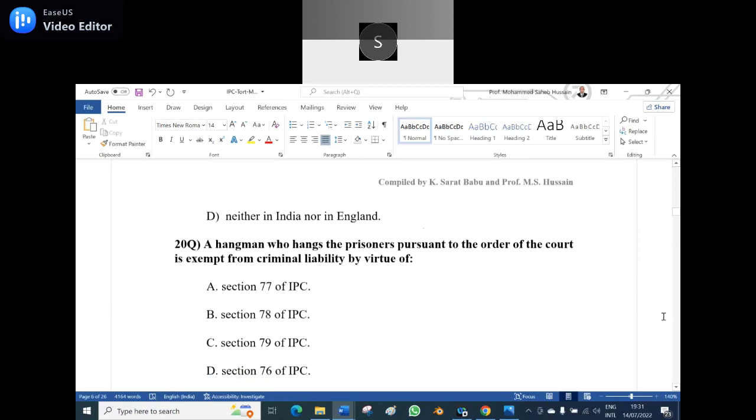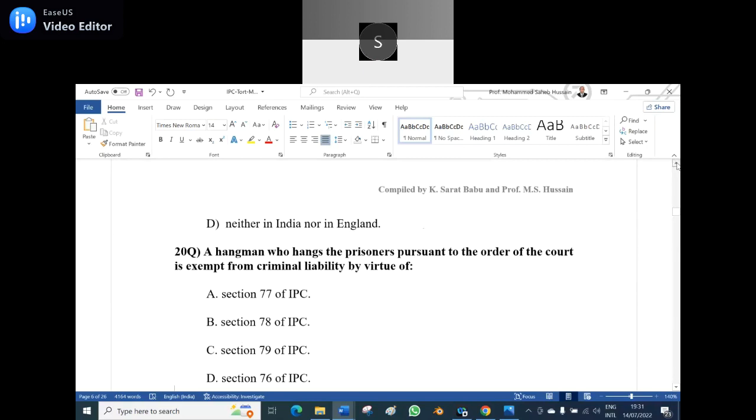Okay. 20th question. A hangman who hangs the prisoners pursuant to the order of the court is exempt from criminal liability by virtue of A. Section 77 of IPC, B. Section 78 of IPC, C. Section 79 of IPC, D. Section 76 of IPC. Section 79, sir. Option B. It is Section 78 of IPC.